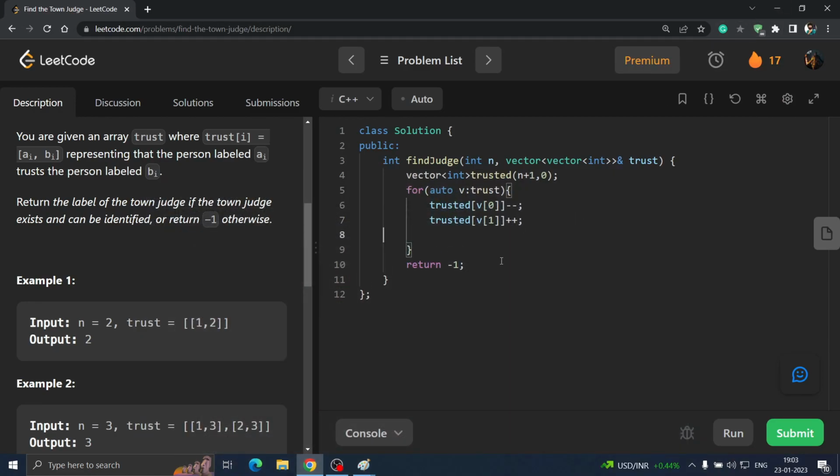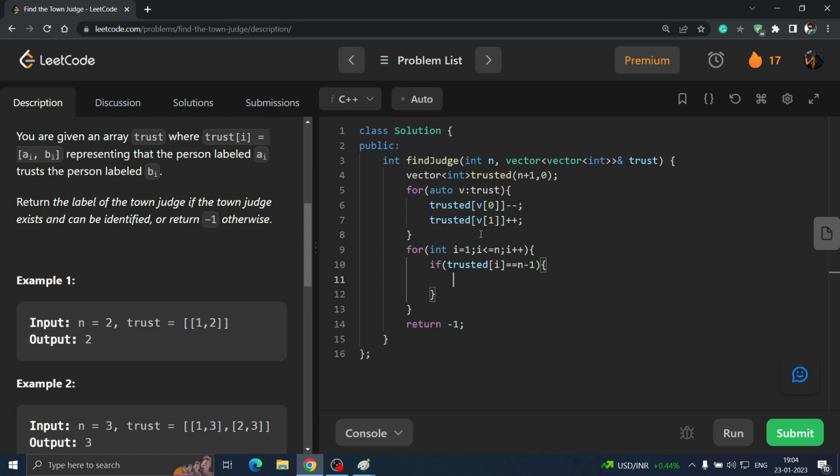And when you are done with this, you will simply iterate in a loop from int i equal to 1, i less than or equal to n, i plus plus. And after this you will simply check if trusted i is equal to n minus 1.